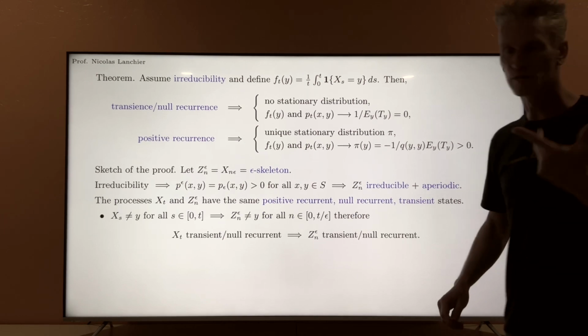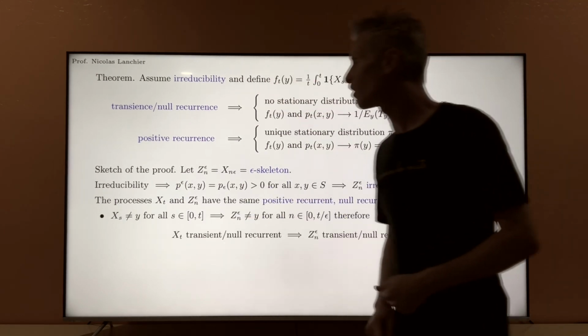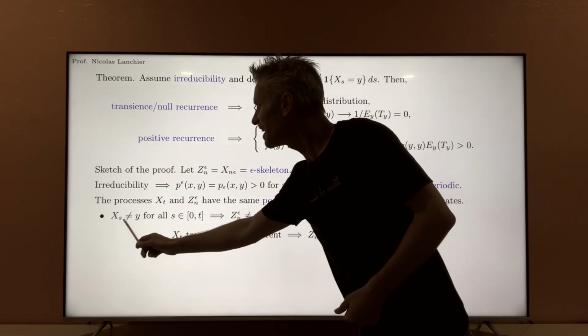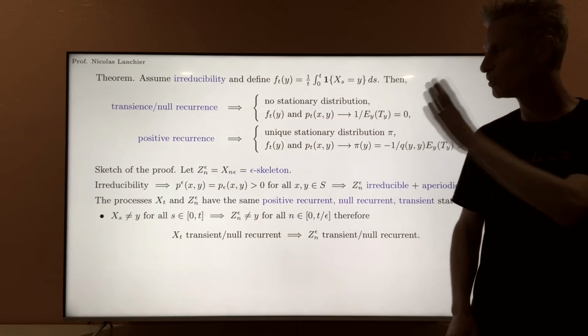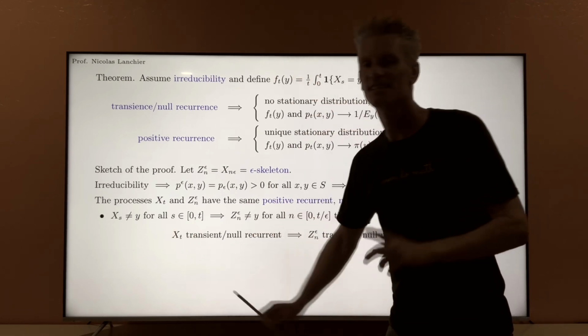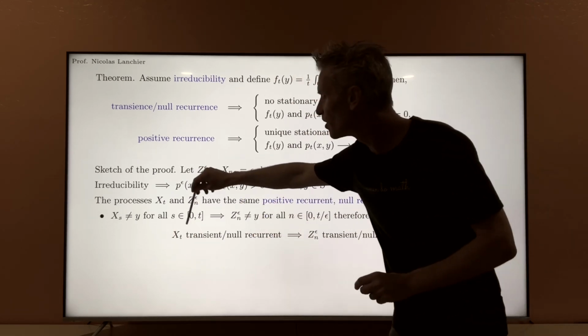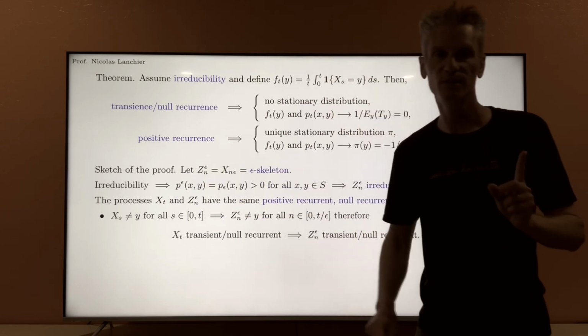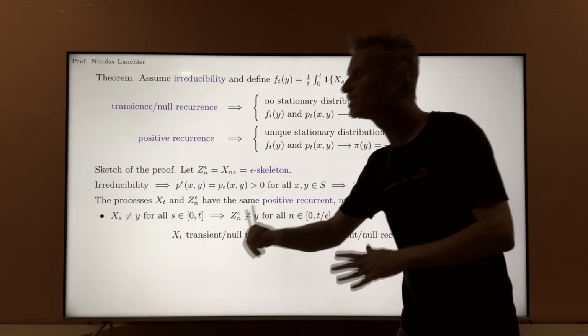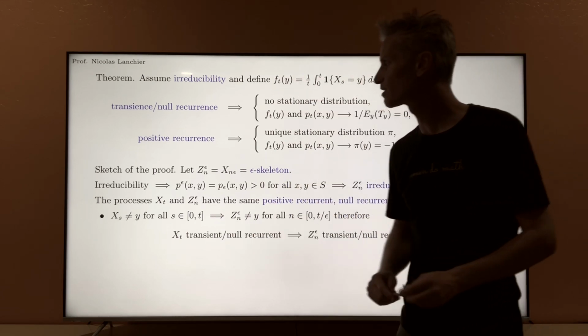And the first step is to observe that if you assume that X_s is different from y, I'm looking at the continuous time process first, for all s in [0,t], now remember that this time interval in continuous time corresponds to the time interval [0, t/epsilon] for the epsilon skeleton.